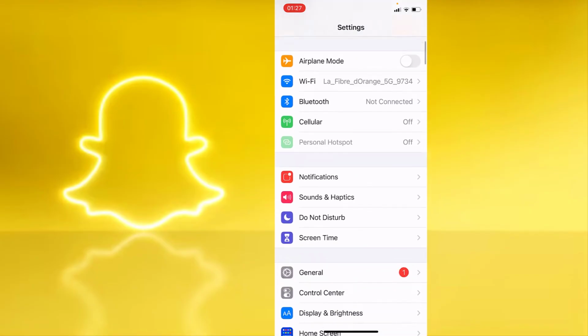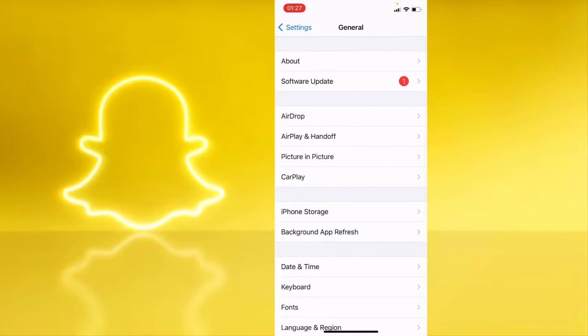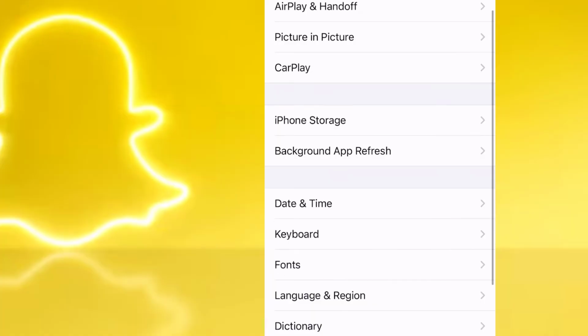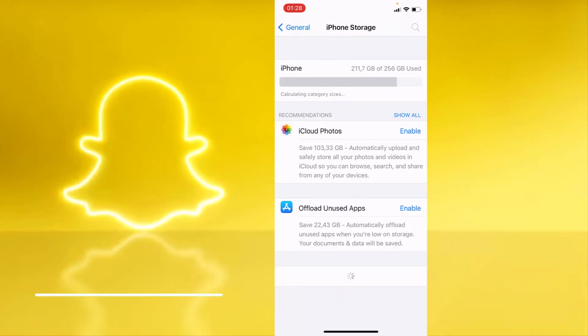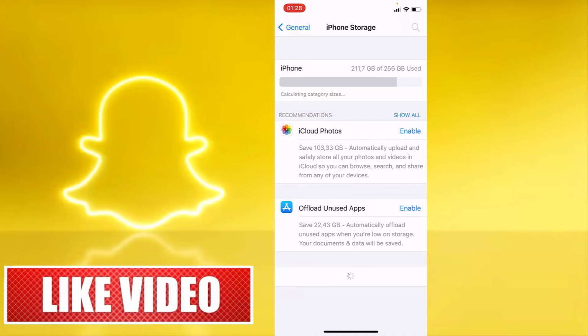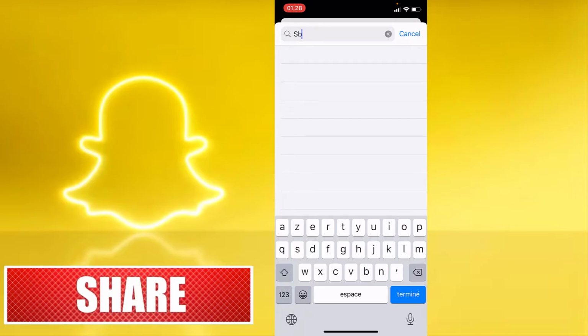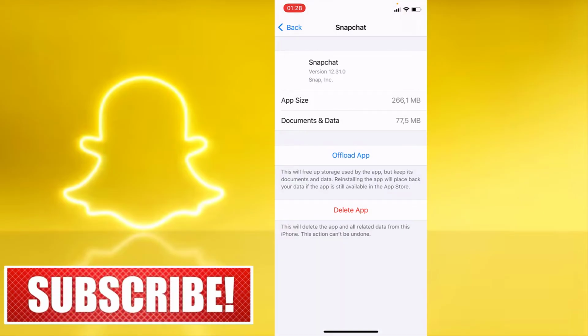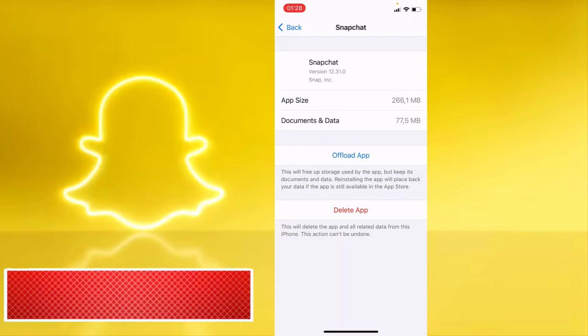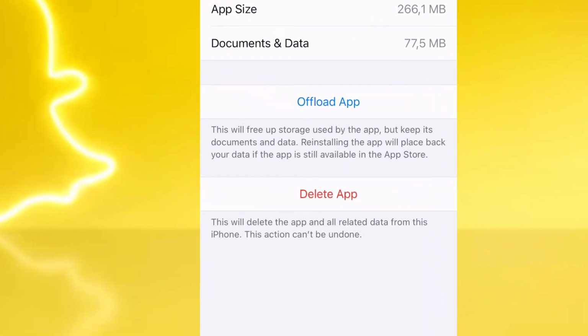Then guys, open your settings, then scroll to general. Then guys, scroll also and click on iPhone storage. Then guys, wait a few seconds. Then guys, click on the search bar and type Snapchat. Then guys, after opening Snapchat, in the middle click on offload application, because after offloading the application